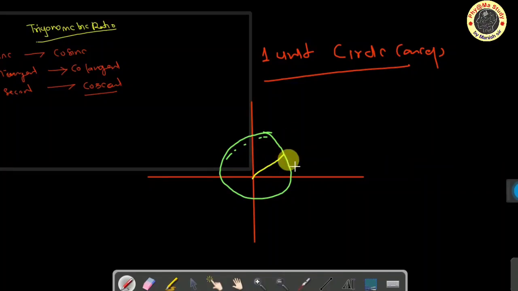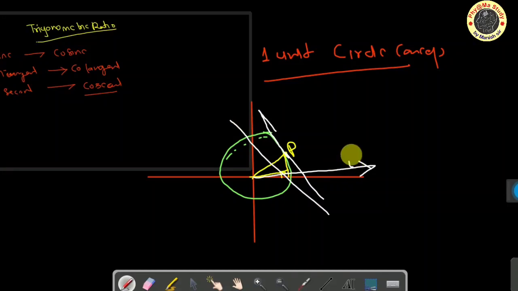On this radius, we can locate a point P. From P we take a perpendicular. This distance is the tangent, and a line that cuts is the secant. These three lines I can draw.